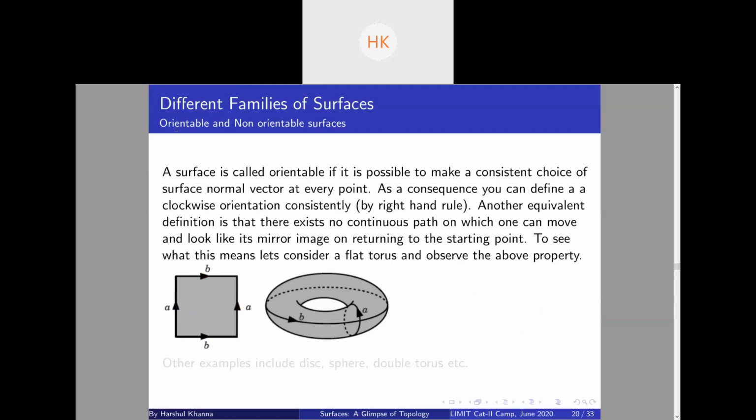So essentially, this is a non-orientable surface. There exists a path in a non-orientable surface upon which if you move, then when you return, you look like your own mirror image. This is an equivalent definition of a non-orientable surface. So an orientable surface is one in which there exists no such path. Other examples include disk, sphere, double torus, torus.